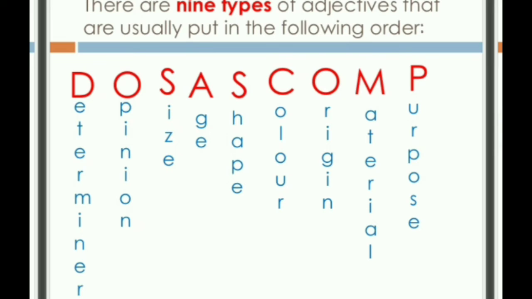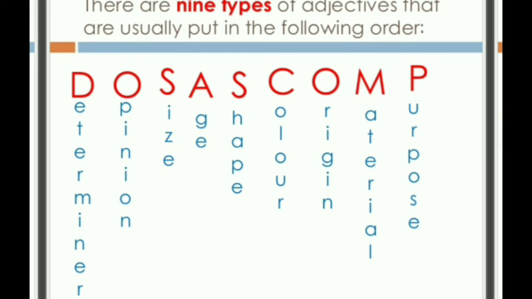Now we'll see one. Determiner, we know what is a determiner. Opinion. So opinion can be a factual opinion or my personal opinion. Factual means fact based, like Burj Khalifa is the tallest building in the world, so this is a fact. But if I say, suppose this film is not very good, this is my personal opinion. Any other person can have their own opinion. It's not necessary that everyone's opinion will be the same.